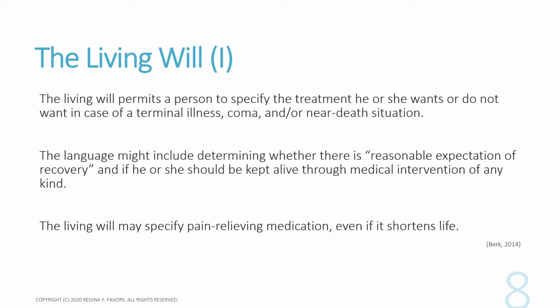So the living will. The living will permits a person to specify the treatment he or she wants or does not want in case of a terminal illness, coma, or near-death situation. The language might include determining whether there is a reasonable expectation of recovery and if he or she should be kept alive through medical intervention of any kind. The living will may specify pain relieving medication even if it shortens life.